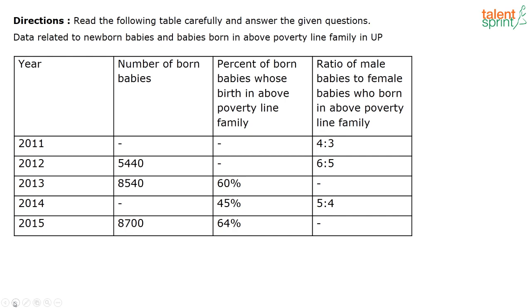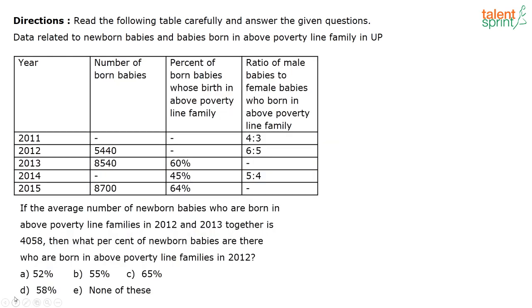Okay, so you have a table here. There are some missing values. Now let us look at the first question from this table. See, the first question is this: if the average number of newborn babies who are born in the above poverty line families in 2012 and 13 together is 4058, then what percentage of newborn babies are there who are born in the above poverty line families in 2012?